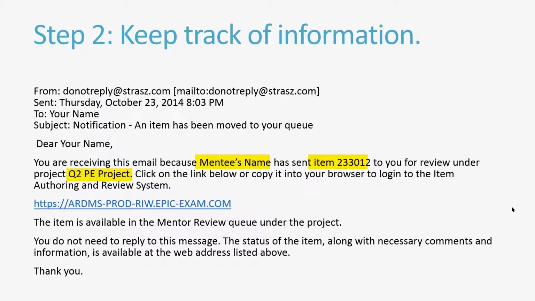Step 2. We recommend that you keep track of the items that are submitted to you. Specifically, track 3 key pieces of information from this email. The mentee's name. This is the only time you will see the mentee's name. Once you go into EPIC, all you will see is the item number, and you will have no way of identifying which item came from which writer. So please keep track of the mentee's name, the item number, and the project name.